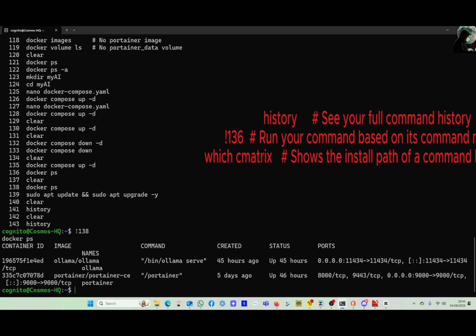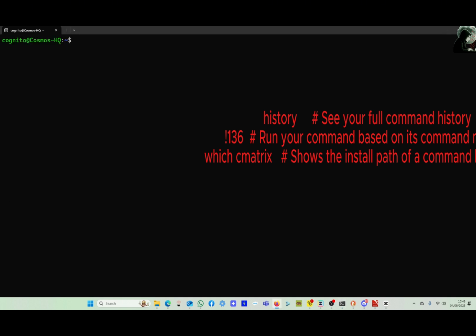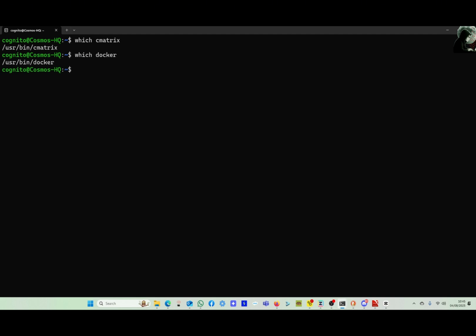Remember, docker ps shows us which containers are running. which shows us where the command line of a program is stored, like which cmatrix shows us the path to the command line cmatrix. And which docker shows us where the command line to Docker is found.